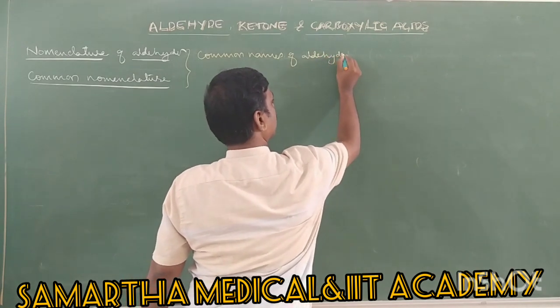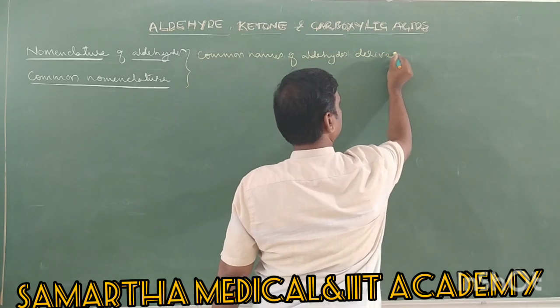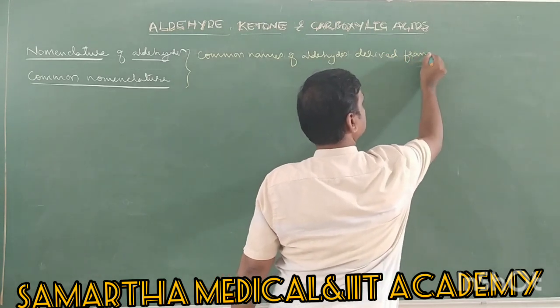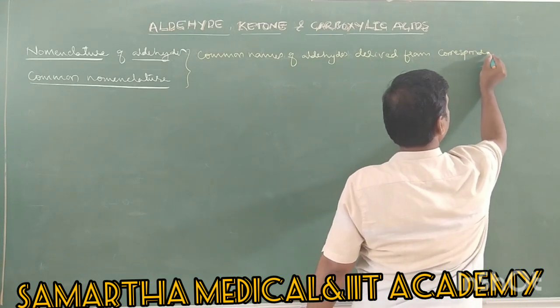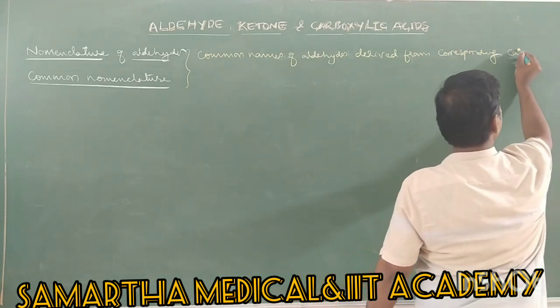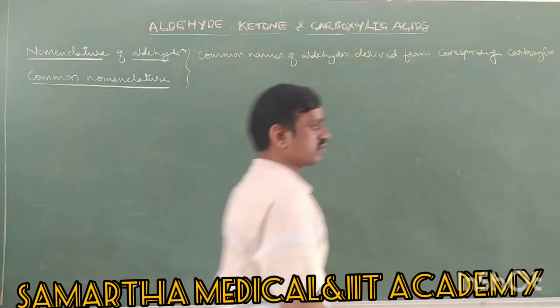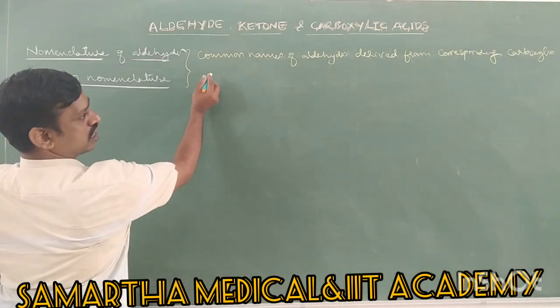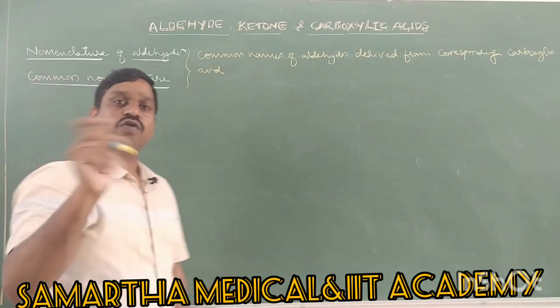So all the common names of aldehydes derived from where? Derived from corresponding carboxylic acids. How?